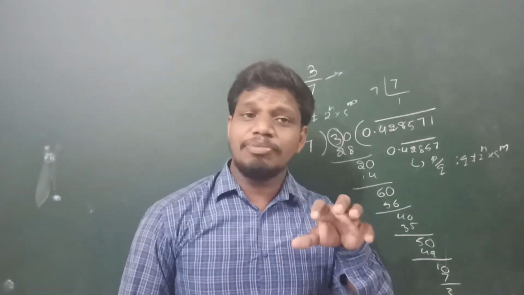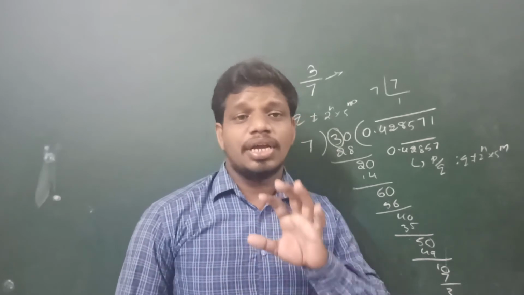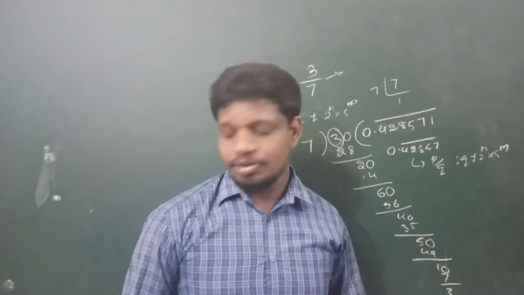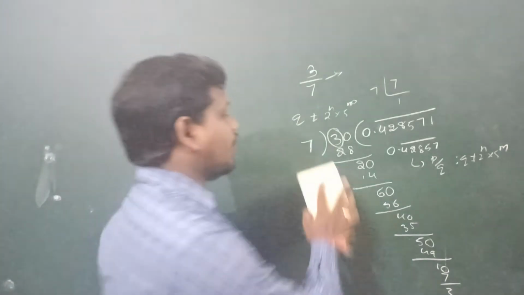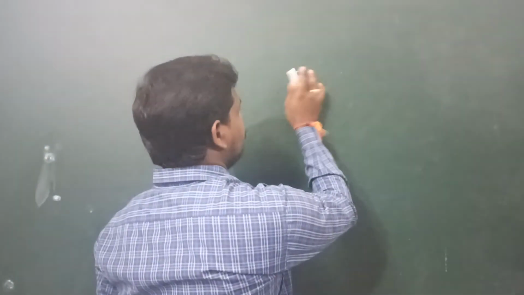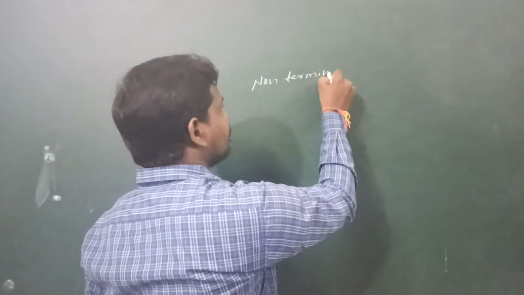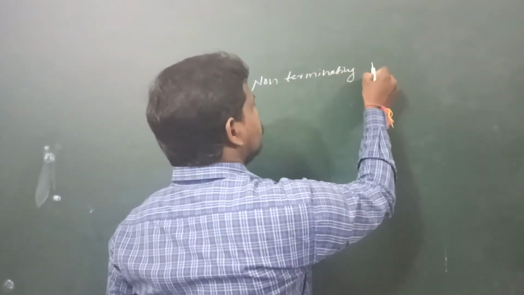In non-terminating repeating decimals, there are two types.